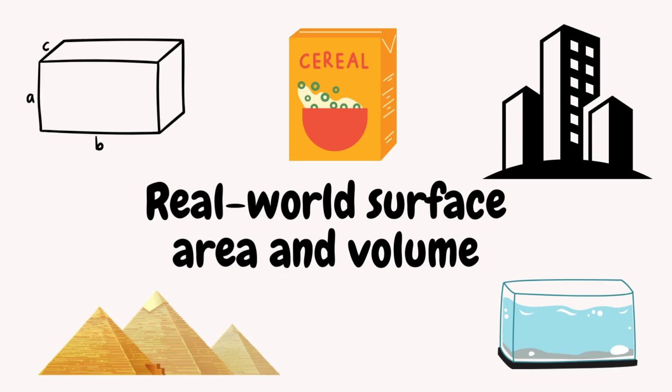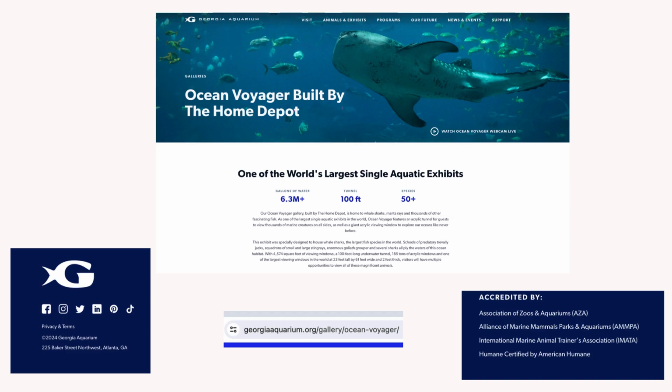So, when introducing them to this quick mini project, I provided them with an example of an excerpt from the Georgia Aquarium. My first example actually came from the Georgia Aquarium website about one of their largest new aquatic exhibits. I pointed out that it had the Georgia Aquarium logo, that the website was a .org, which is normally used for nonprofits, and that the website was accredited.